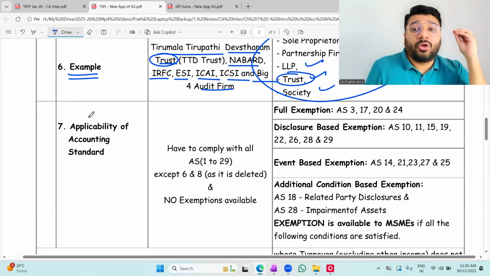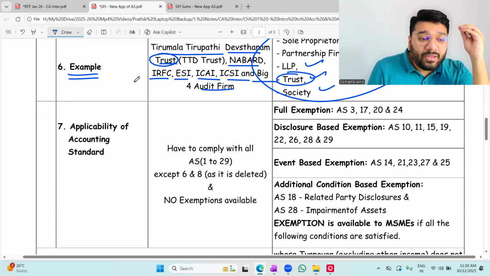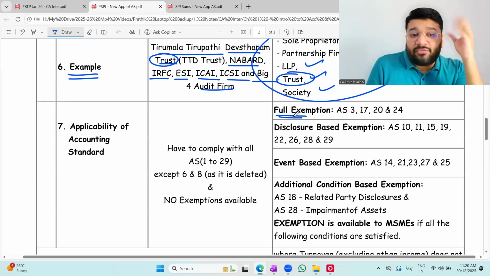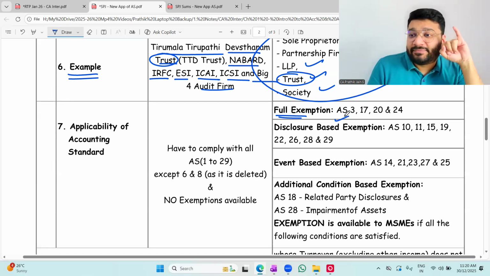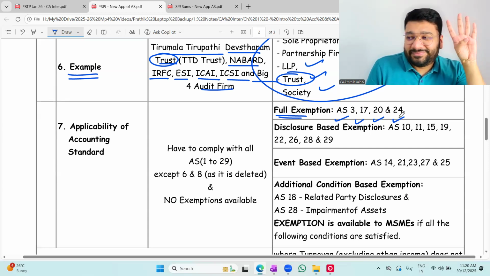So if you are qualifying the MSME criteria, you are fully exempted from 4 accounting standards. AS3, which is cash flow statement. AS17, segment reporting. AS20, earning per share. AS24.